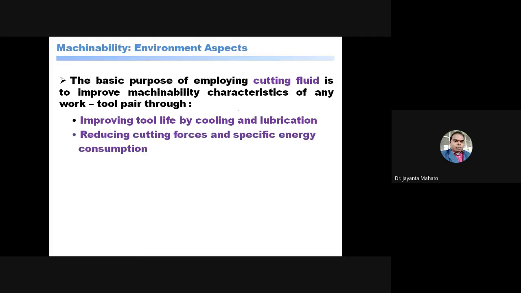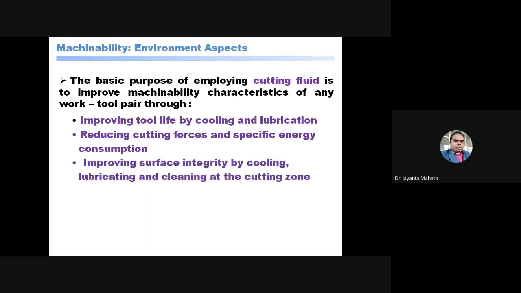Reducing the cutting force and specific energy consumption. If the friction between the tool and work is reduced, then obviously the cutting force can be reduced. And if the cutting force is reduced, then the specific energy consumption can also be reduced. Improving surface integrity by cooling.